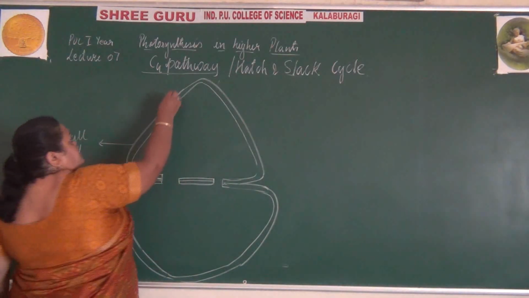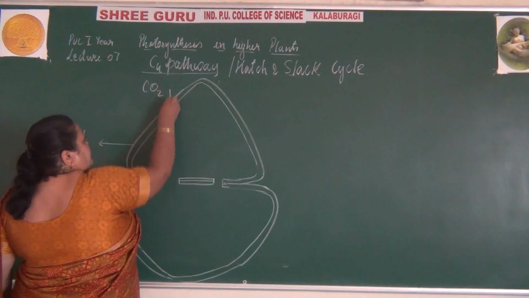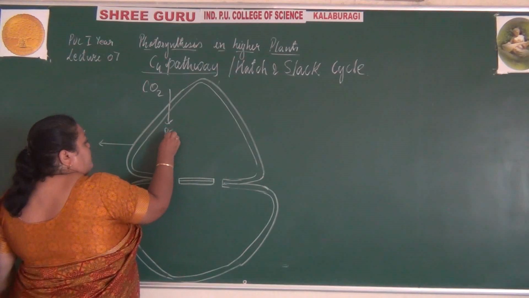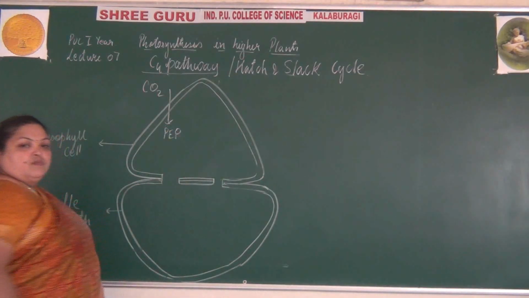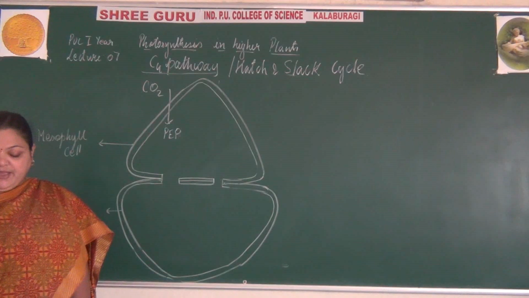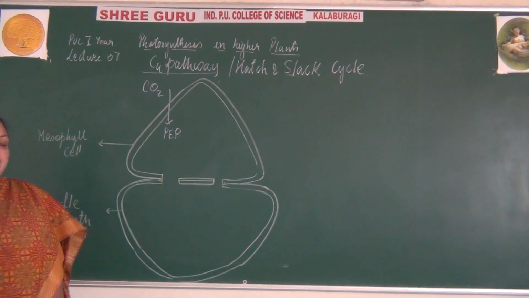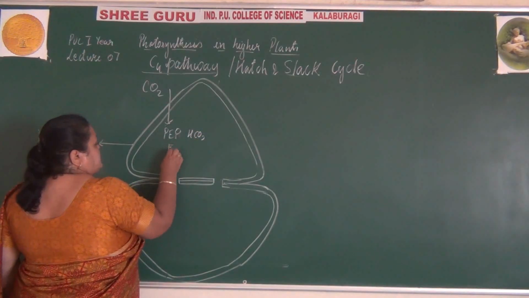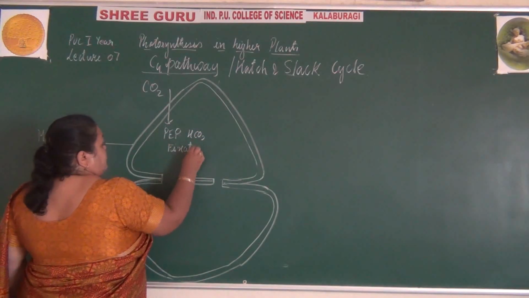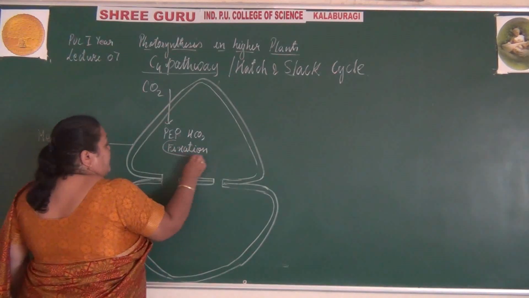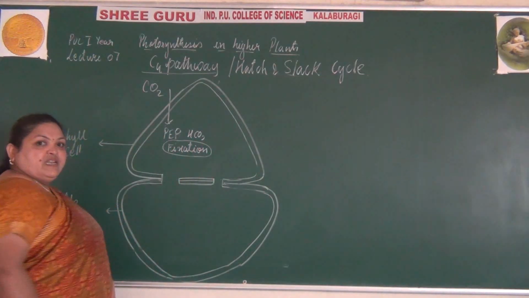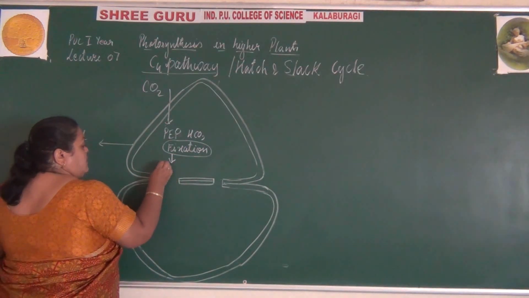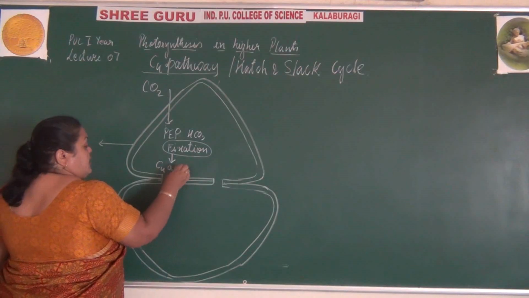Again, there is fixation of carbon dioxide. There is a process of fixation where phosphoenol pyruvate, with the help of bicarbonate, there is a fixation process where the carbon dioxide undergoes carboxylation to form C4 acid.